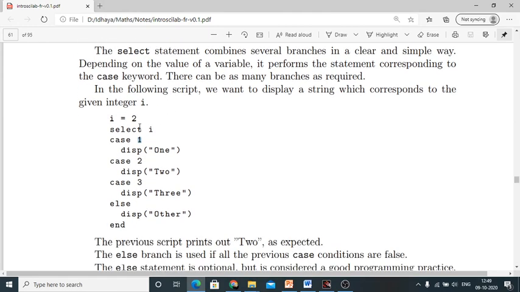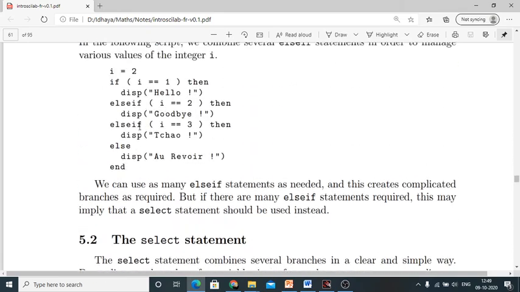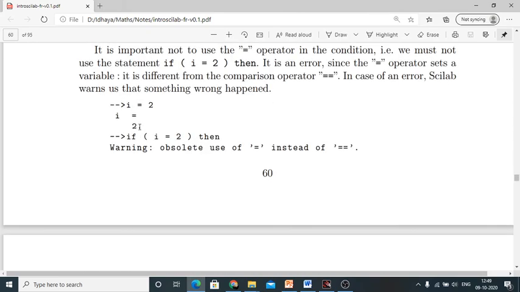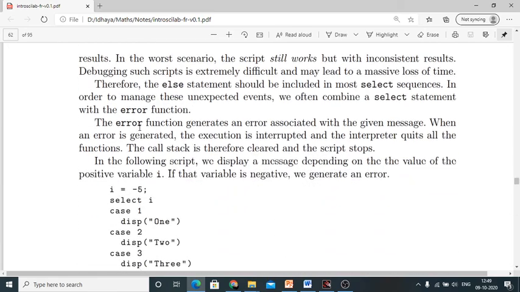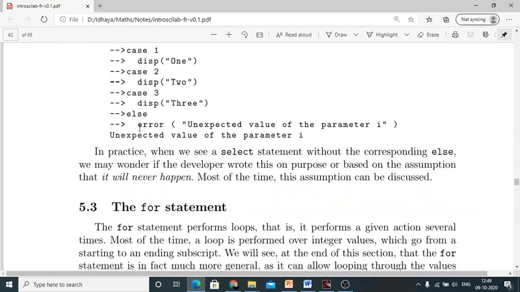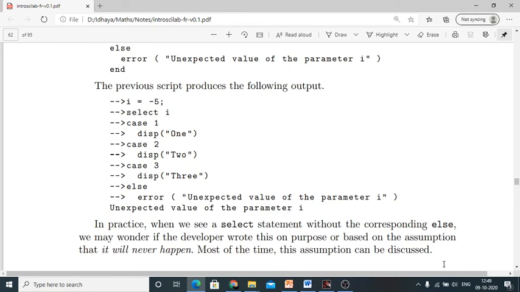Clear about this? So here in the looping and branching statements we started this if and select today. The remaining we will study in the next class. So till this you have to write the notes, right? Till this switch case you have to write these notes. Thank you.